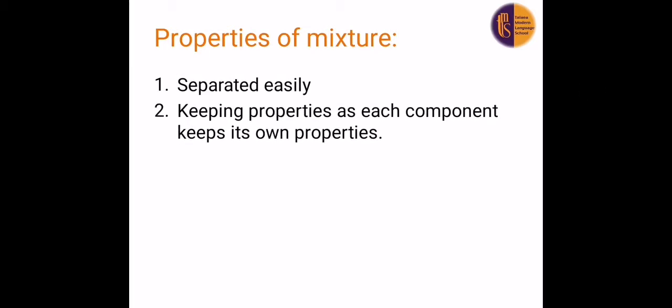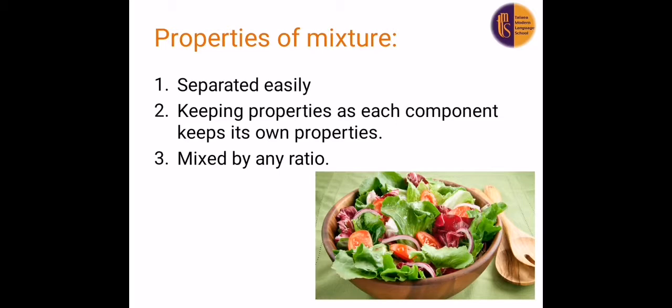What are the properties of mixture? Number 1, it can be separated easily. Number 2, keeping properties, as each component keeps its own properties. Number 3, mixed by any ratio. What is the meaning of this? Like here in the picture, we can see what? We can see vegetable salad, right?